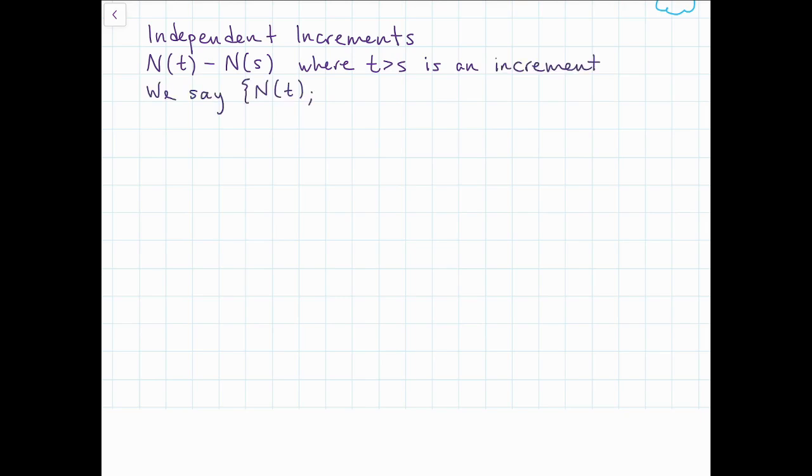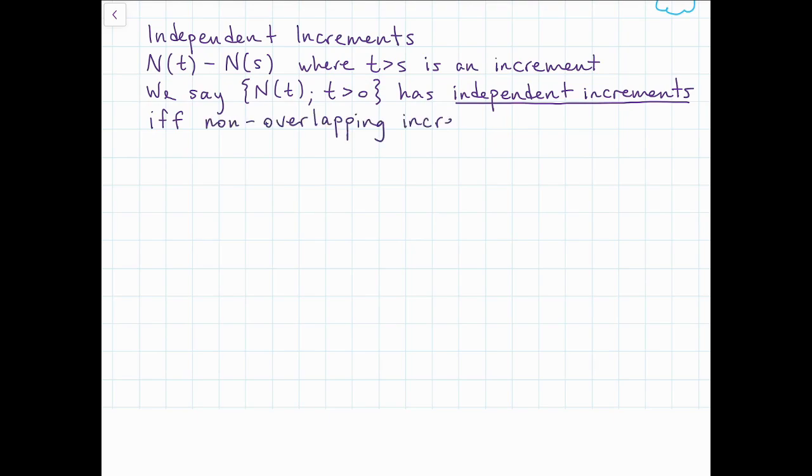Then we want to talk about two specific conditions that happen in a Poisson process. First of all, we have the idea of independent increments. We call N(t) minus N(s), where t is greater than s, an increment, so a number of events in a particular period of this process. And we say that N(t), for t greater than 0, the process, has independent increments if and only if non-overlapping increments are independent from each other.